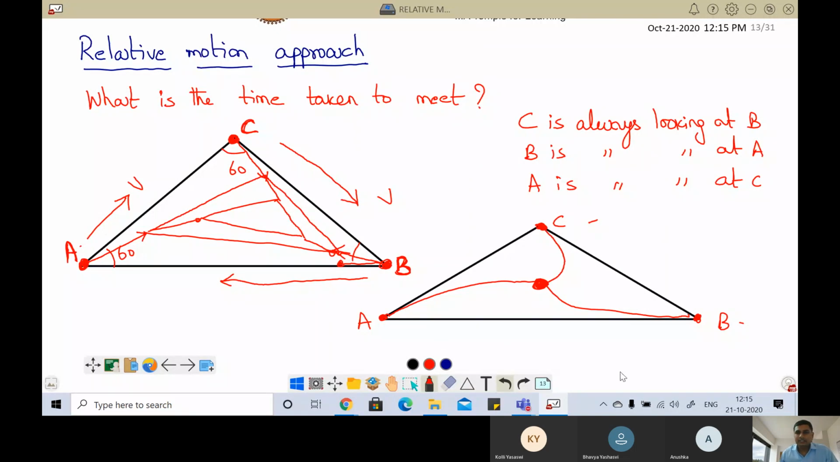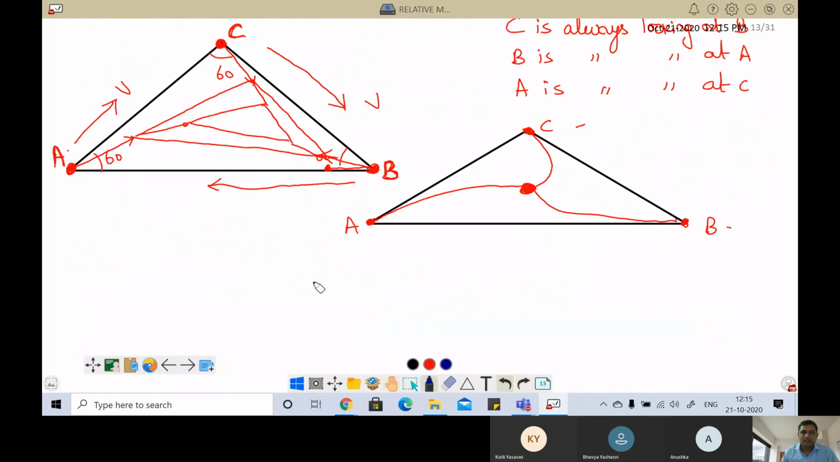So let us solve from the A frame. All are having velocity V, that means ground velocities. If I solve from the A frame, I am standing on A. When I stand on A, is A moving? Tell me. No, sir, A is at rest. Correct, A is at rest.